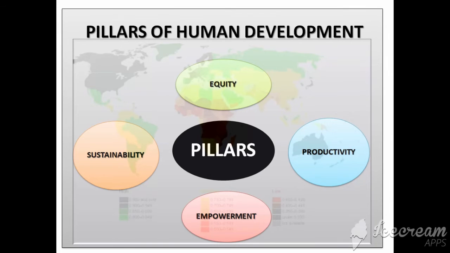So here I have mentioned the different pillars of human development. As the name pillars suggests, you can understand how important they are, like the pillars of our home. Without the pillars it won't stand. Similarly, without these pillars human development cannot be attained.